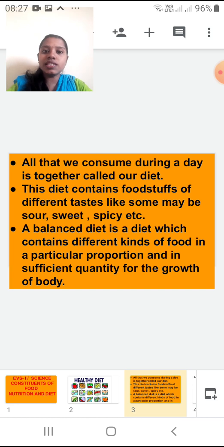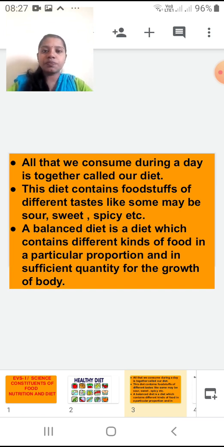Now this diet contains foodstuffs of different tastes, right? What are the different tastes? Some can be sour, some can be sweet, some can be spicy. So in your daily diet you have many tastes, and while eating food you can identify the different tastes.